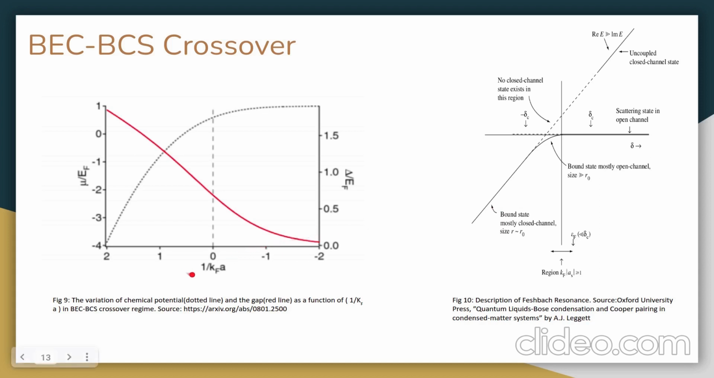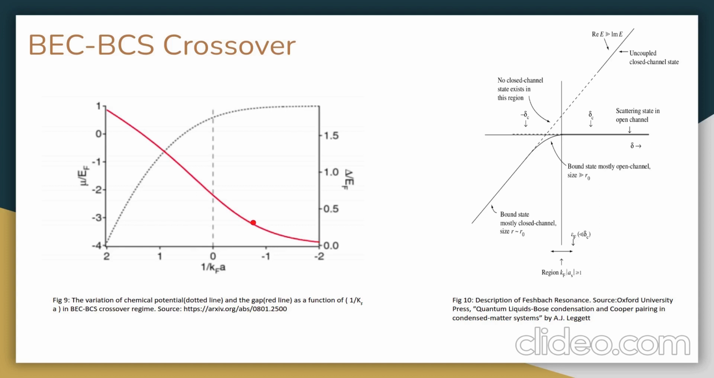1 over k_F times a, when it approaches 0 from the negative side, is in the BCS limit, while when it approaches 0 from the plus side it is in the BEC limit. And as we can see, this minus 1 to 1 regime is smooth, and hence we can say that our crossover is happening. Now, to see this experimentally, we need to understand what Feshbach resonance is.